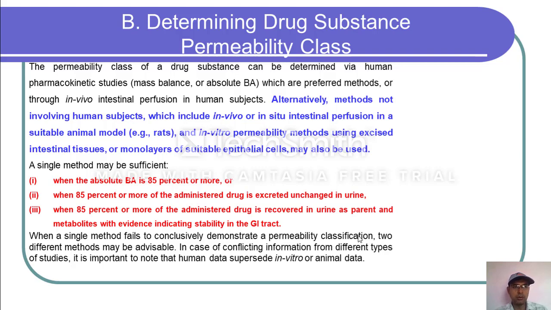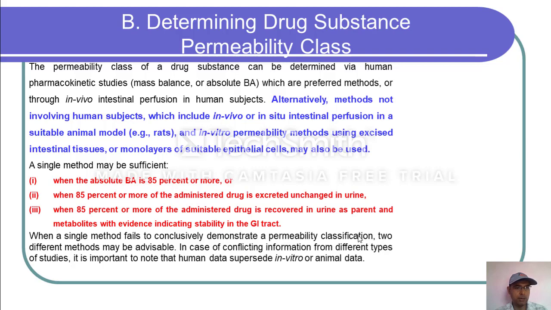Alternatively, methods not involving human subjects, which include in vivo or in situ intestinal perfusion in a suitable animal model, for example rats, and in vitro permeability methods using excised intestinal tissue or monolayers of suitable epithelial cells may also be used. So these are the various models which we can use to determine the permeability of a drug product. A single method may be sufficient, but it should be in specified three conditions.